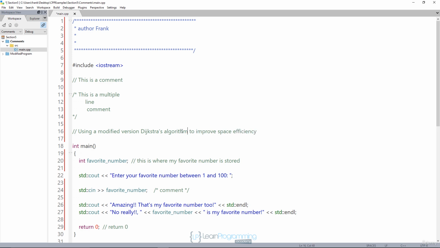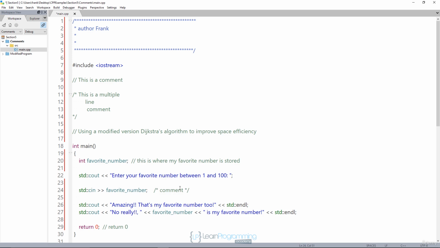Something like that. Now the programmer coming after you understands that you're using Dijkstra's algorithm and you've modified it somewhat. Dijkstra's algorithm is a very well understood algorithm. So you've tweaked it somehow to improve space efficiency. Maybe in the body of that algorithm you can comment what exactly you've done. Okay, so that's an example of a good comment.